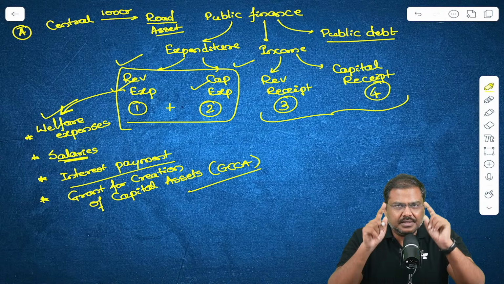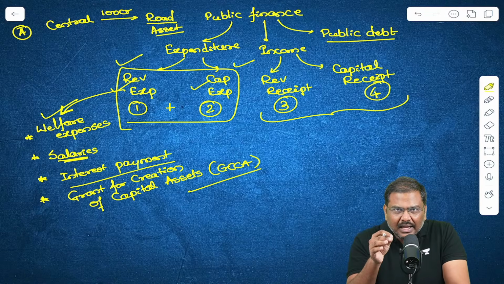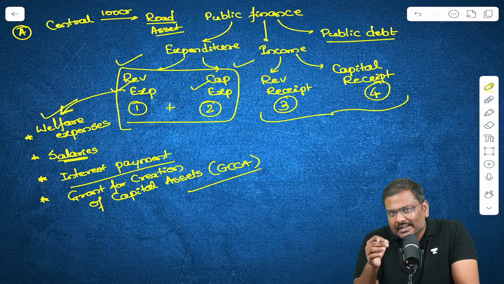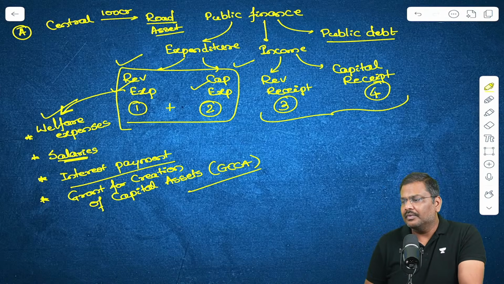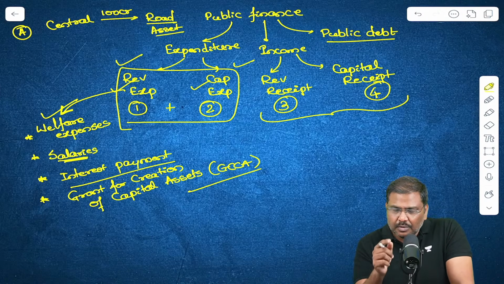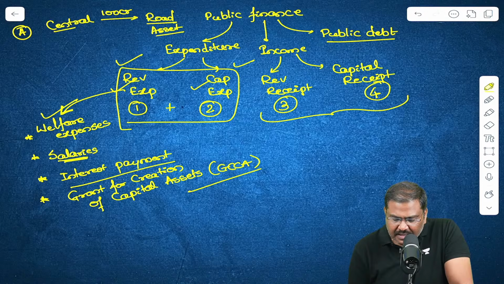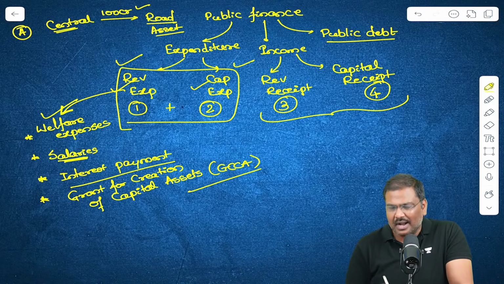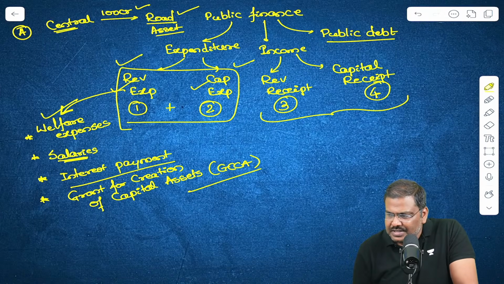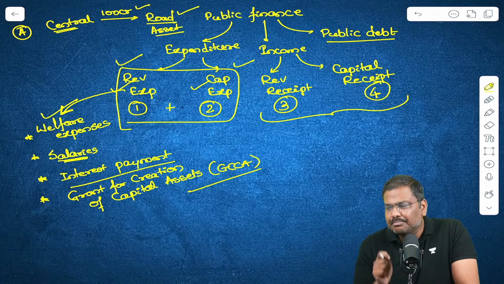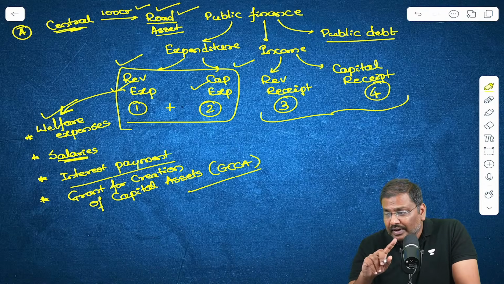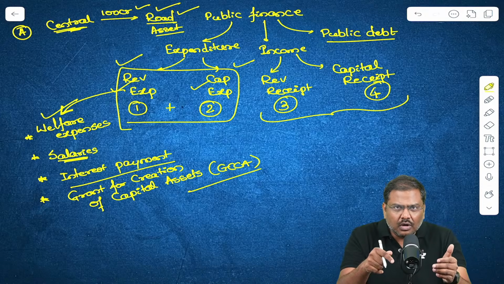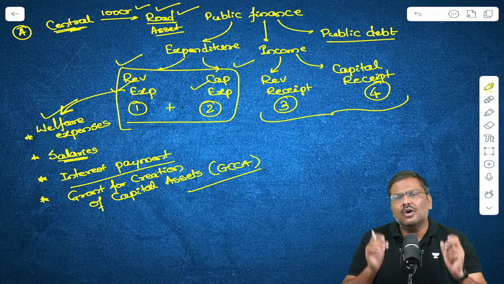Now I want your answer. In example A, can I simply say the assets of central government have increased? Listen to me carefully. Can I simply say central government will directly spend 100 crore rupees and construct a road? Can I simply say the central government assets have increased because now the road will become the asset of the central government?